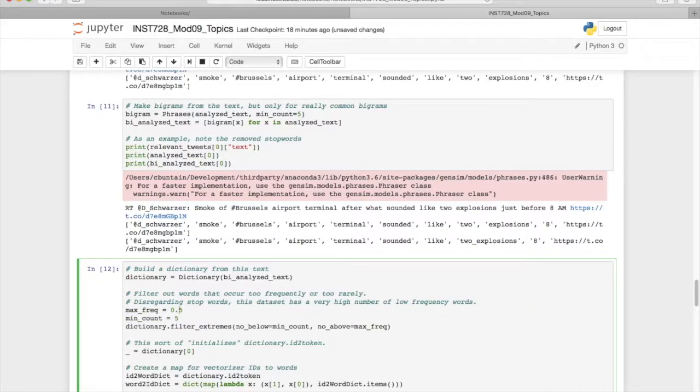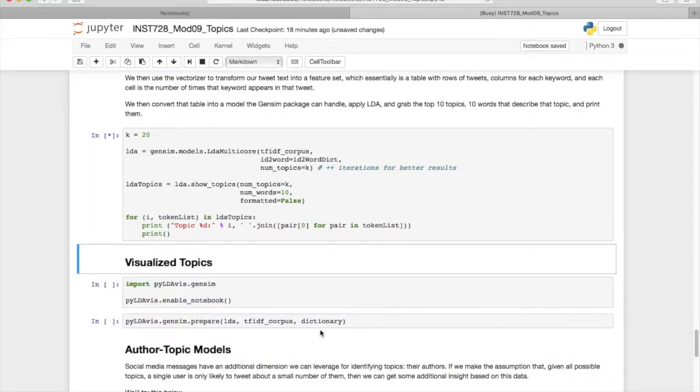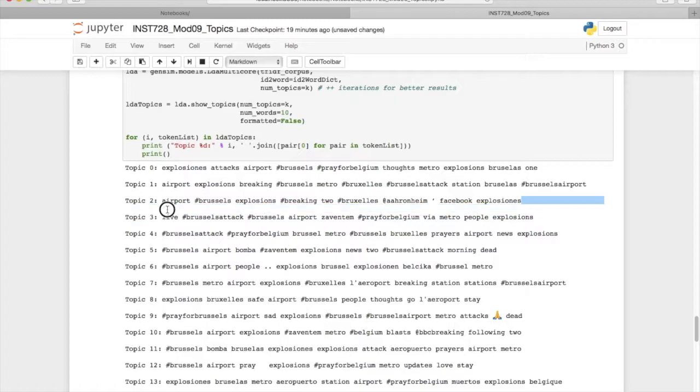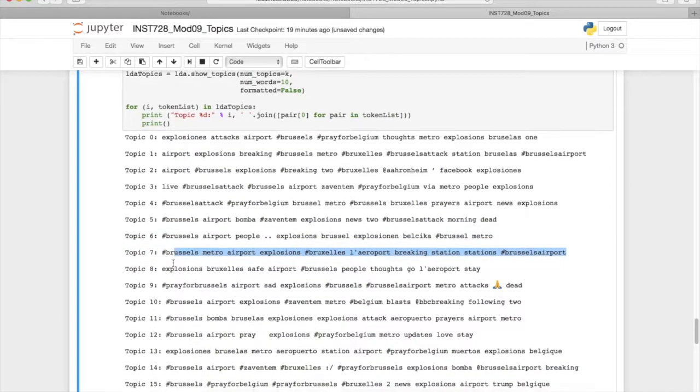So we could drop this down to 0.5 and boost this up to 10 and rerun our analysis. And we see this topic is probably about people who were retweeting the video of people running from Arnhem. We have a topic about thoughts and prayers regarding explosions. We have explosions in different languages, references to the airport in French, etc.